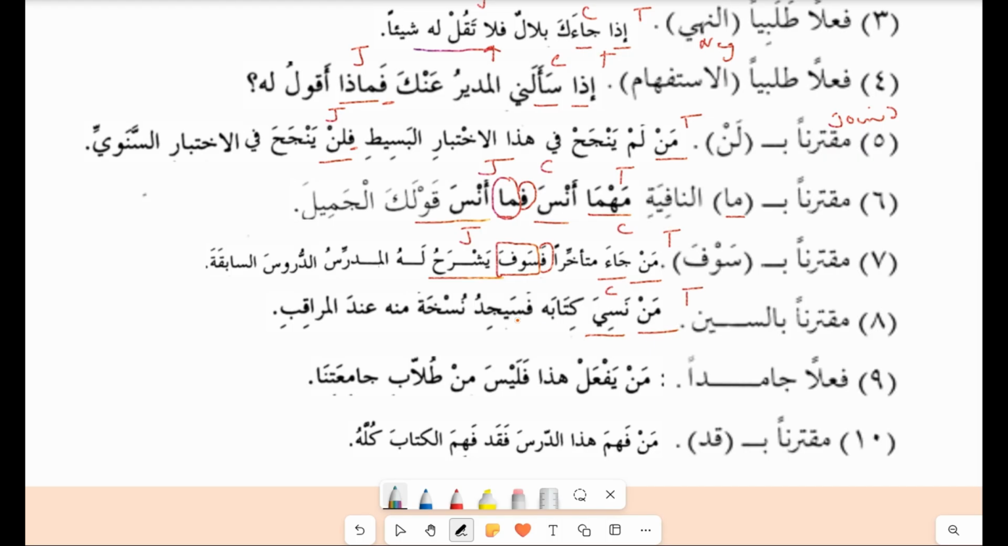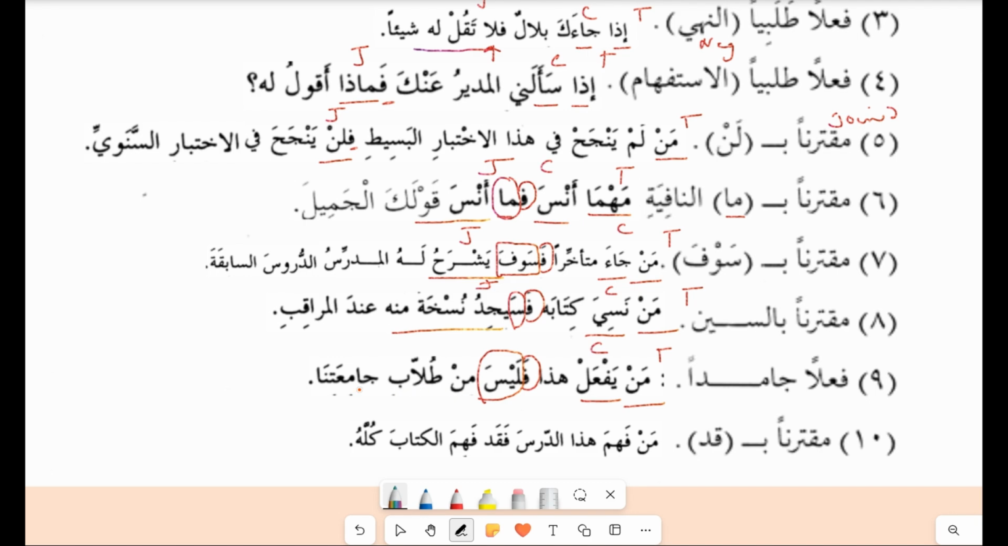Kitabahu fasayajid. So the seen is added with the fa. You know, this is the rule. Yajid nuskhatan minhu inda al-muraqib. So this is actually the jawab. Fi'lan jamidan laysa. Man is the tool. Yaf'al is the condition. Falaysa. So laysa has been added in the jawab, and fa is also added.